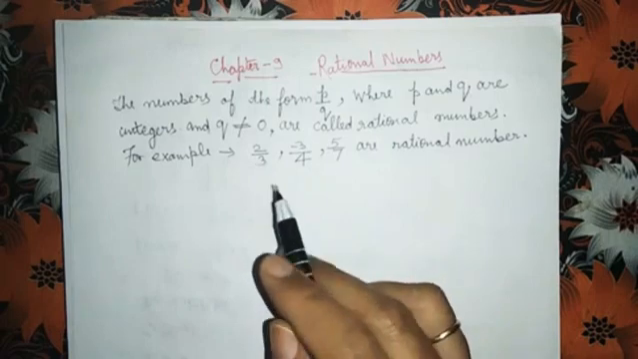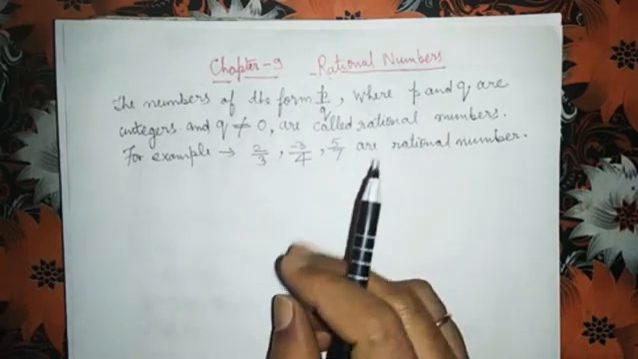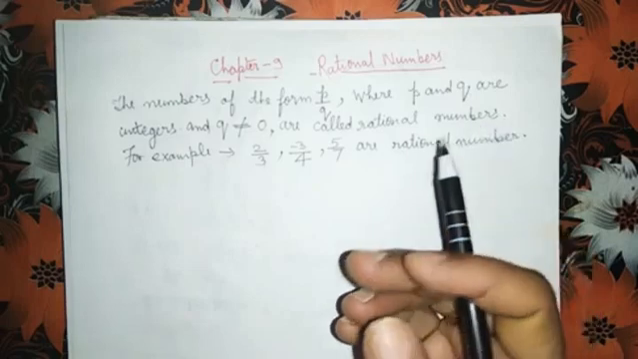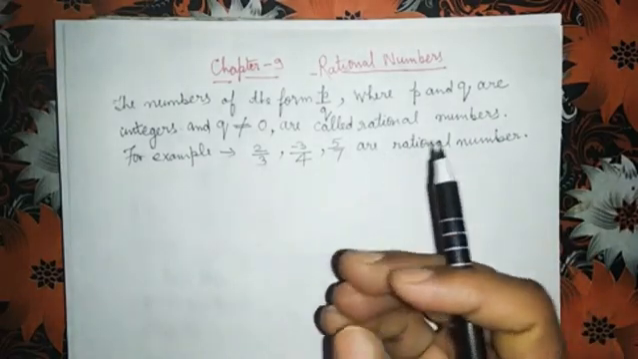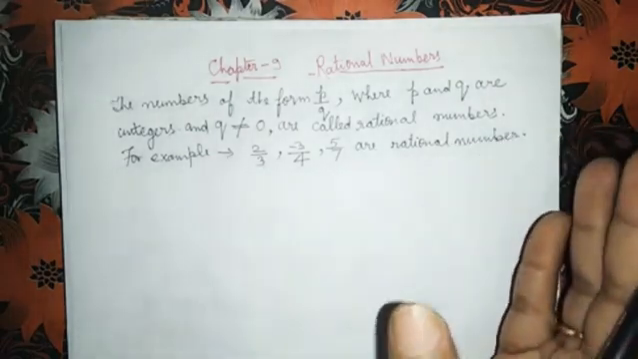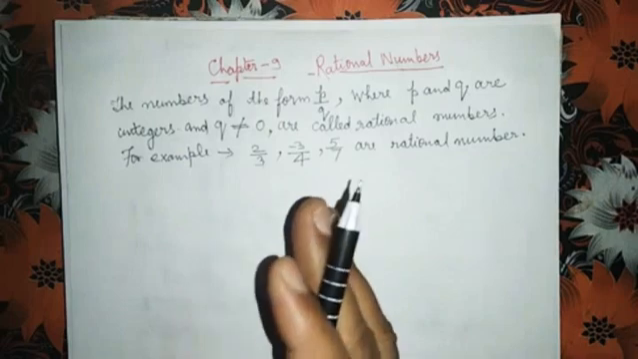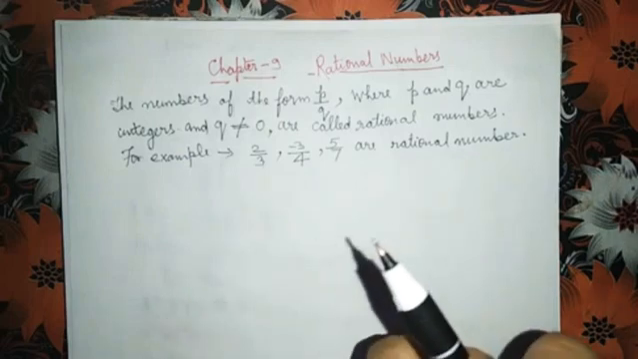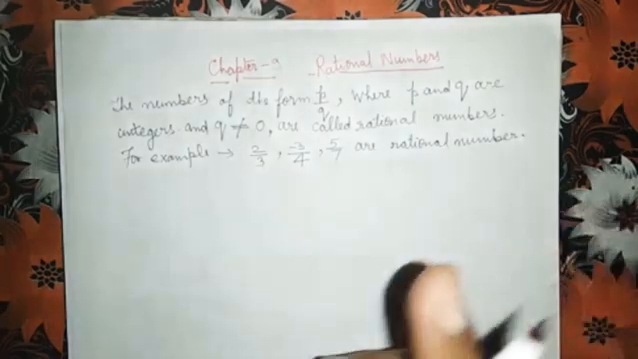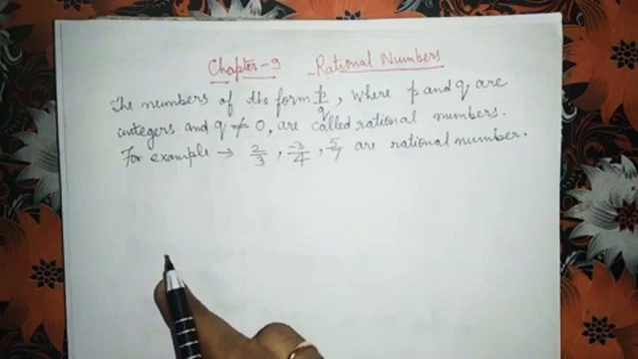Now the second thing, all integers can be expressed as rational numbers. Children, minus 3, minus 2, minus 1, 1, 2, 3, these all are integers. So these all integers can be expressed as rational numbers. But all rational numbers need not be integers.